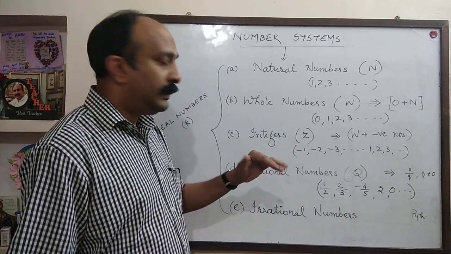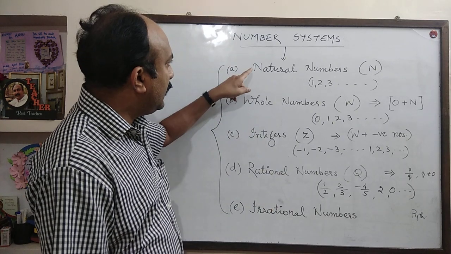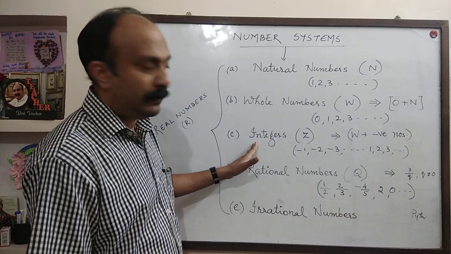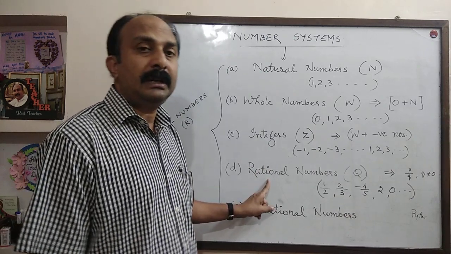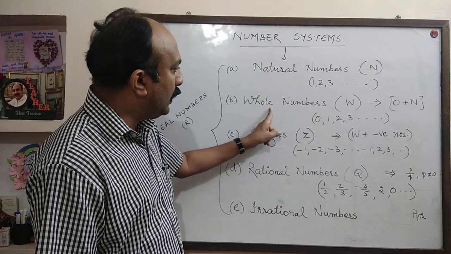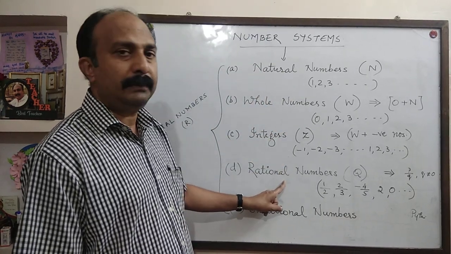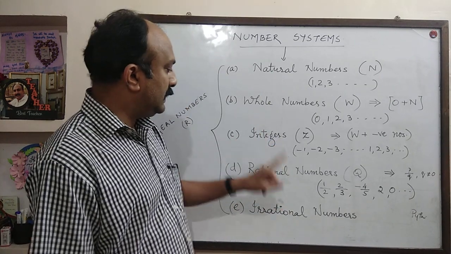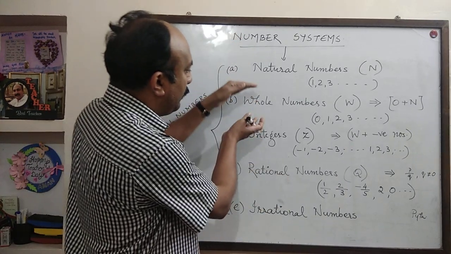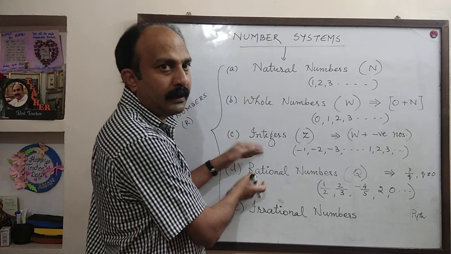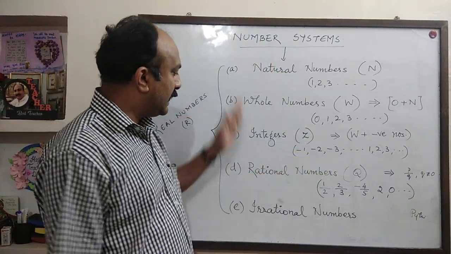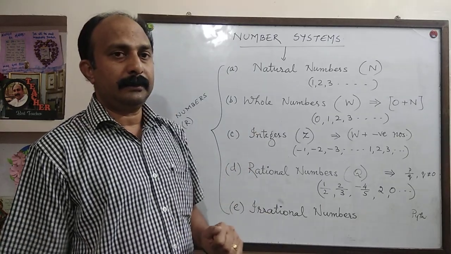So, you must understand one more point. Natural numbers, whole numbers, integers. All these three types of numbers will come in rational numbers. Every natural number is a rational number. Every whole number is also a rational number. Every integer is also a rational number. So these three categories can be combined together into rational numbers. So we can say number system can be divided into two types, rational numbers and irrational numbers.